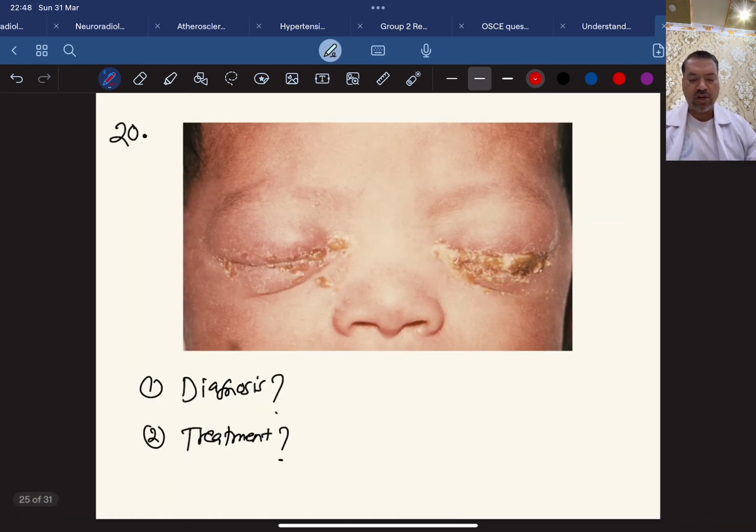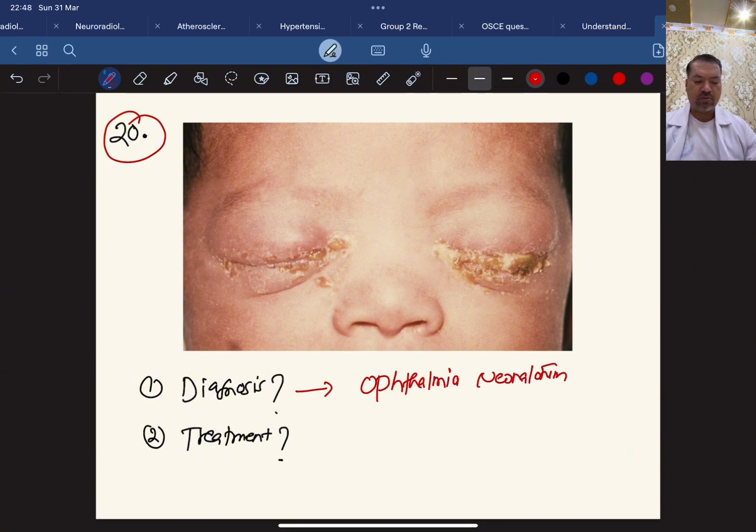Now question number 20, this newborn is having purulent discharge from both eyes. Okay, and this is a newborn baby. So this is a case of Ophthalmia neonatorum. The most common cause for this is gonococci, one of the most common causes.